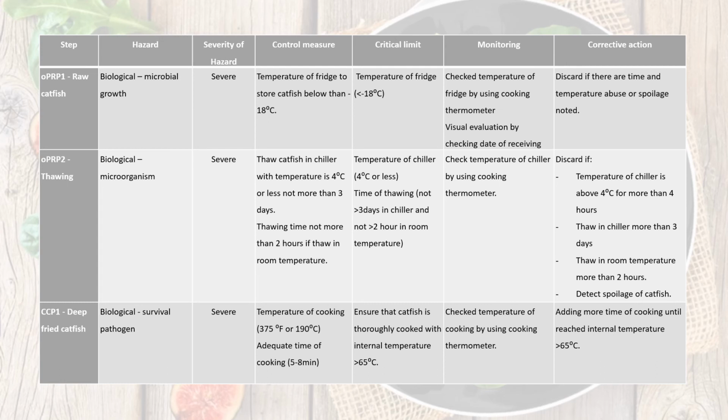CCP1, deep fried catfish. The control measure is the temperature of cooking must be suitable and adequate time of cooking must be achieved. The critical limit is we have to make sure that the internal part of the fried catfish must be above 65 degrees Celsius. To monitor this step, we check the temperature of the internal part of the catfish by using the cooking thermometer. Corrective action in this step is we add more time of cooking until the internal part of the fried catfish is above 65 degrees Celsius.